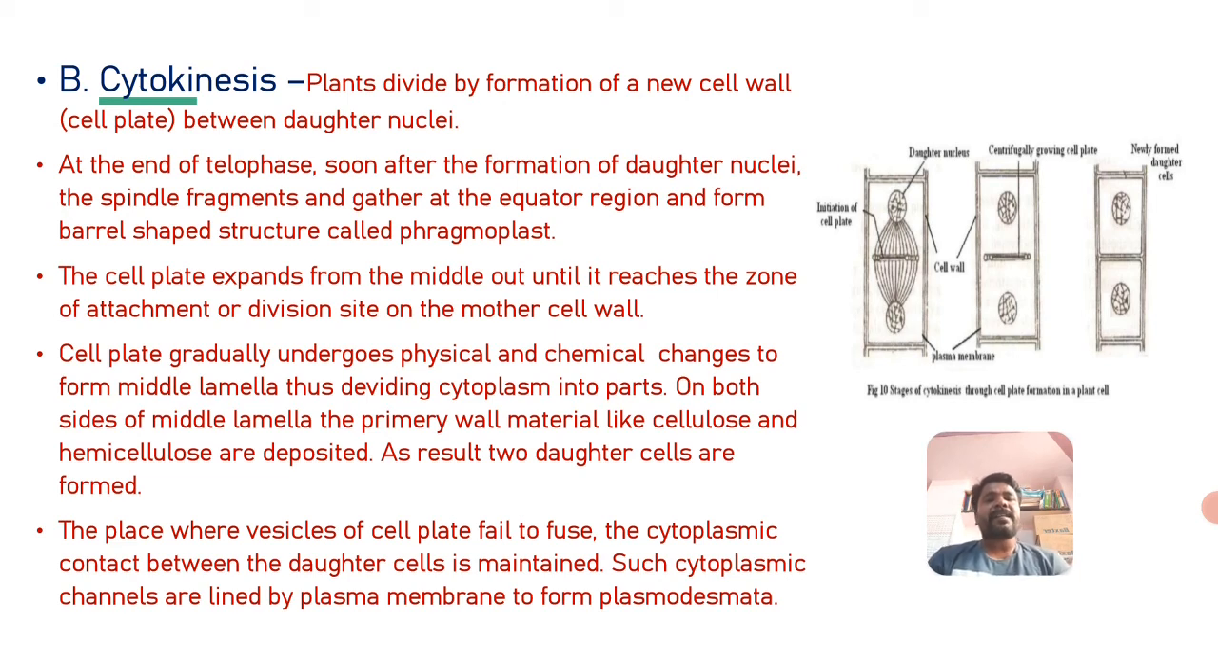Such cytoplasmic channels are lined by plasma membrane to form the plasmodesmata. What is plasmodesmata? It is the organic connection between two adjacent cells. So this is all about cytokinesis.